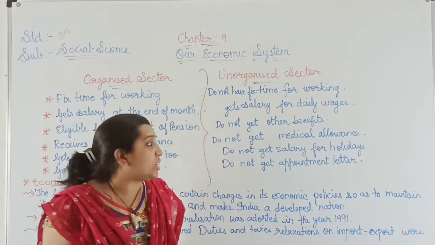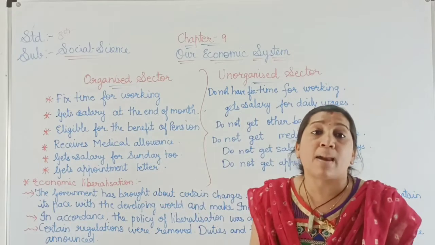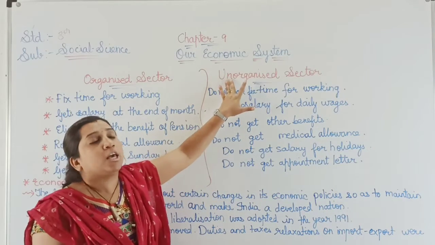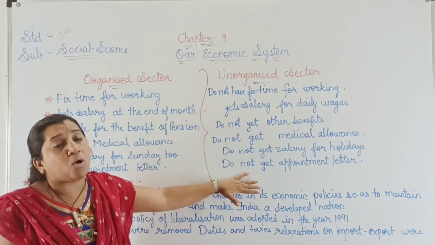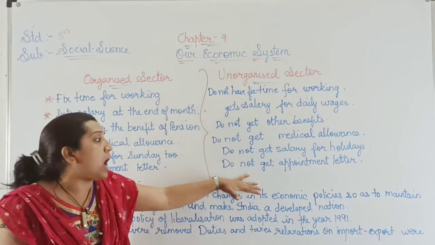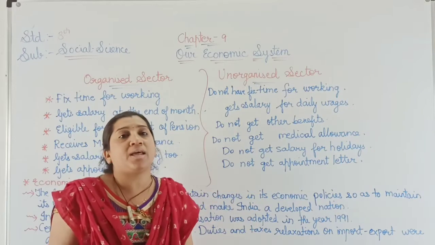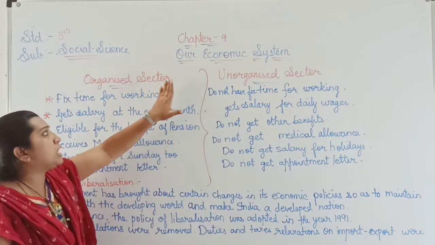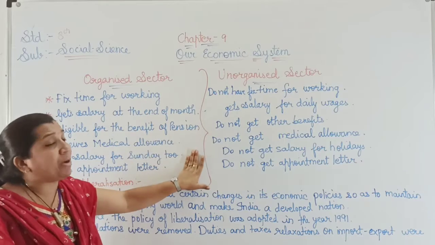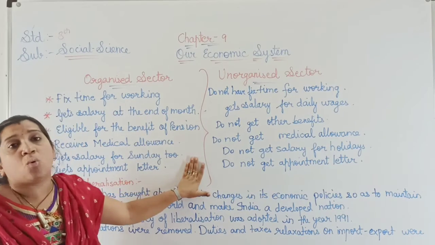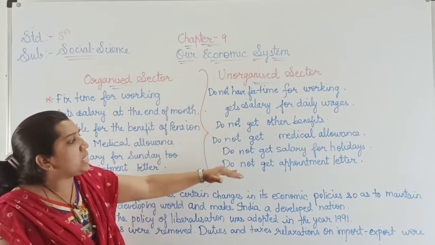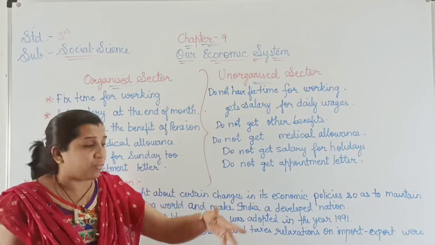For their surety, they do not get any appointment letter. If their master, their main person, is not satisfied with the work of that particular employee, he or she can throw that person out of the job on that day or the next day. So the organized sector is the safest sector for people who are getting employment. Here, in all respects, there is no surety for any employee.